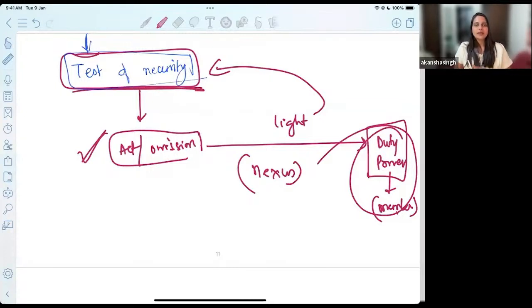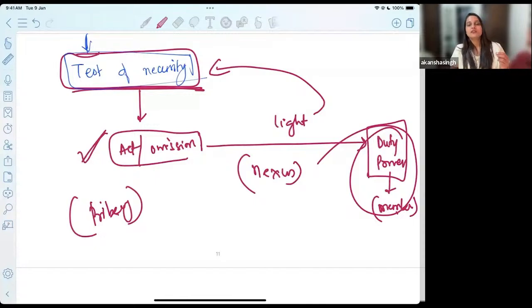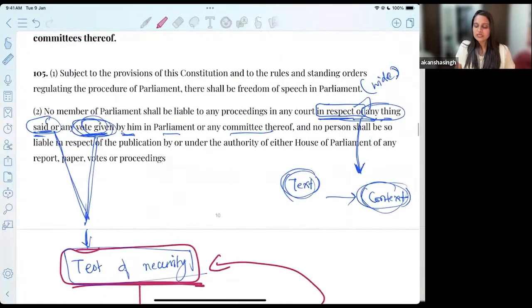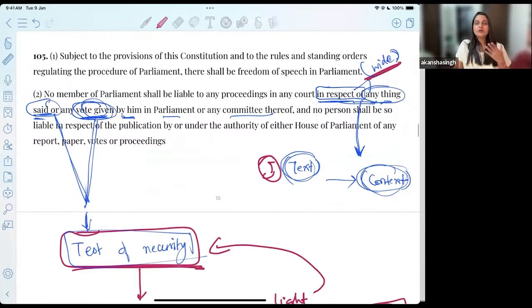whether it passes the test of necessity or not. Okay, and this will also help you understand, when you think about it, whether the act of bribery has a nexus with your duty as a member of the legislative body or not. So this is the second discussion that has been done in the judgment. First is that you have to read the text in light of the context in which it is written. We do not allow you to give a very wide importation of the privileges that are so